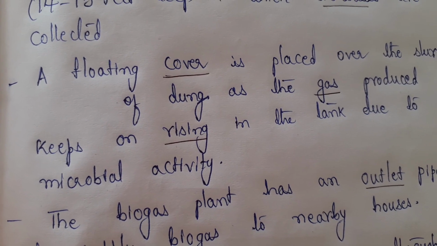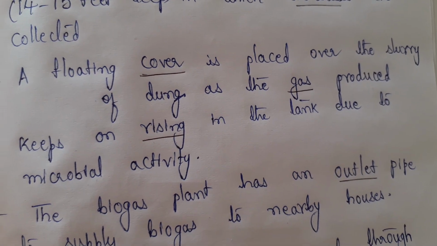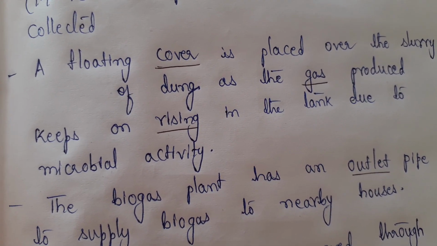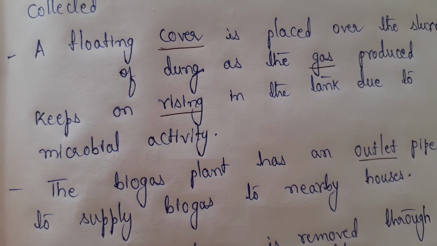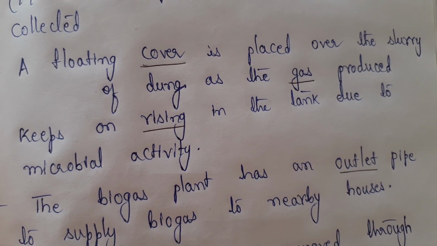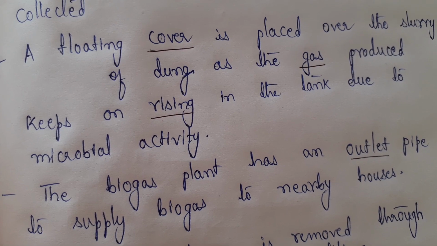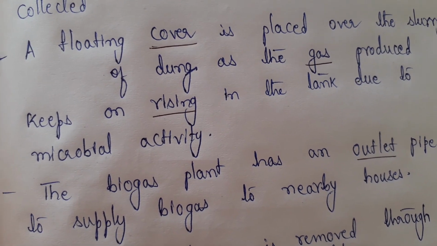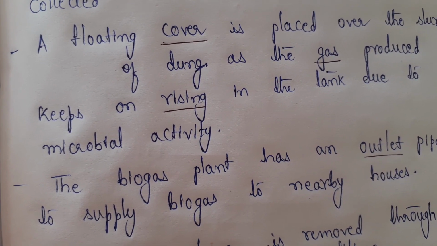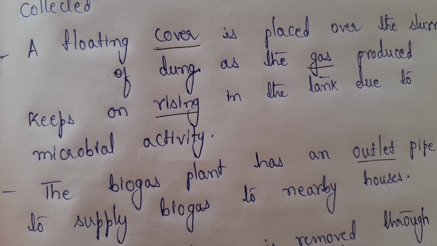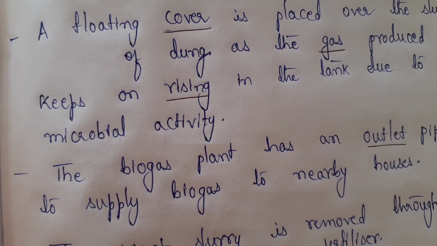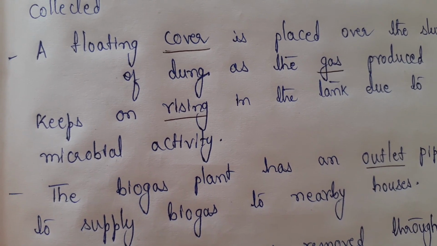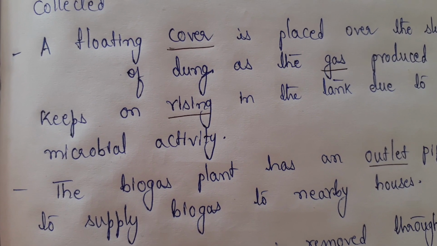Now, you generally find a cover above this slurry. Slurry, as I told you, is nothing but when you mix the dung with the water, it becomes a very soft structure which you call a slurry. So above the slurry you are placing a cover, and the reason we put the cover is that the gases, when they are released from the waste material, try to come up.